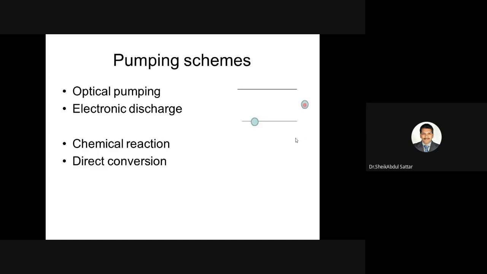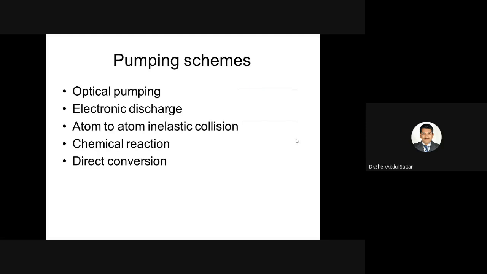Then electrons move from one electrode to the other. They excite the atoms and make them go to the excited state. This kind of pumping scheme is known as electric discharge pumping. This process is mostly applied for gas lasers.